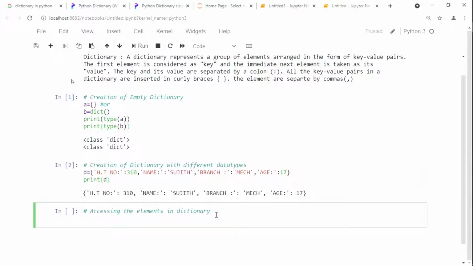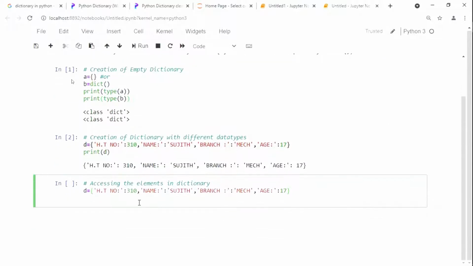Now see here, same thing I'm going to console here. Now see here, I need to access the name.